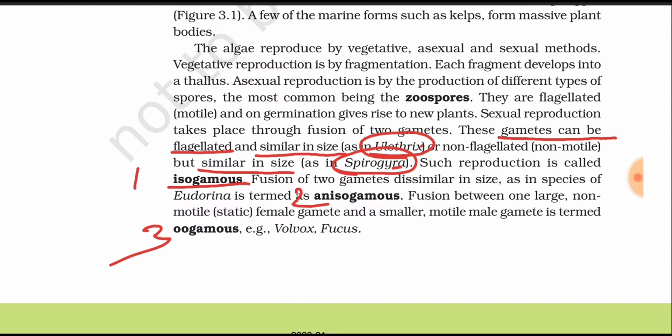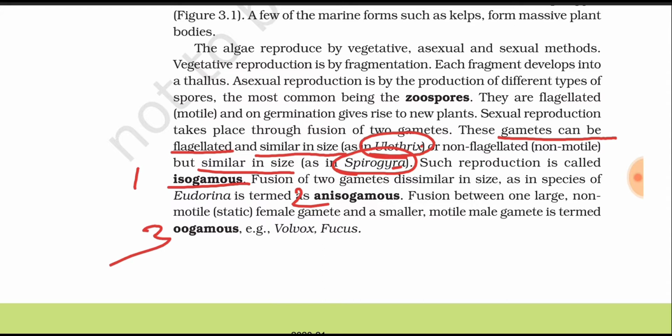But the most important point to note here is whether they have flagella or not. In Ulothrix the gametes have flagella, but in Spirogyra the gametes do not have flagella. So the non-motile gametes similar in size are seen in Spirogyra, but in Ulothrix the gametes are flagellated and similar in size. These are the points we should remember.